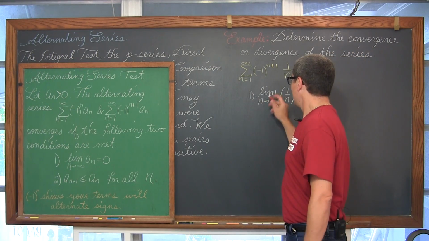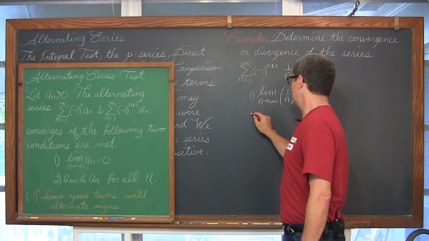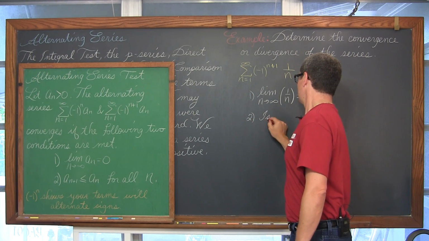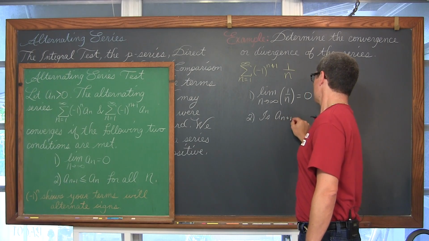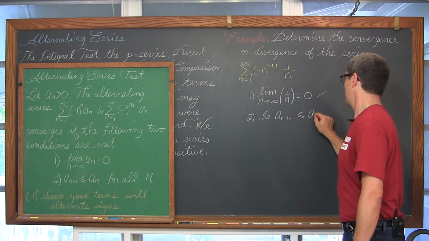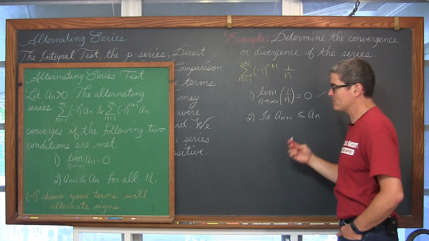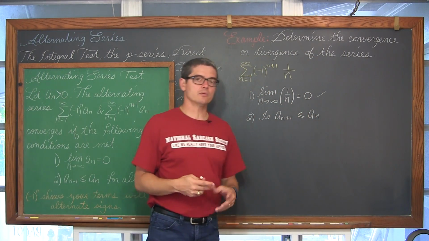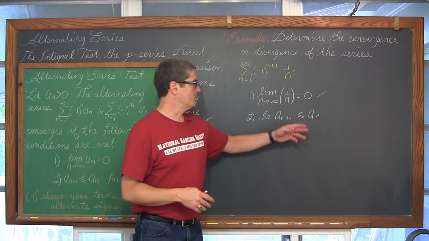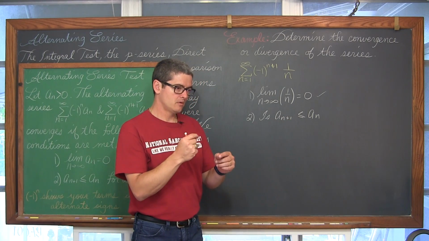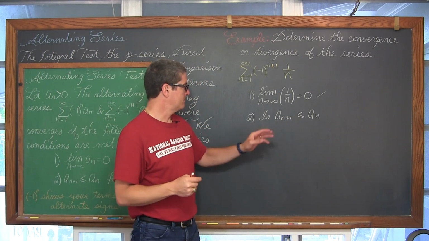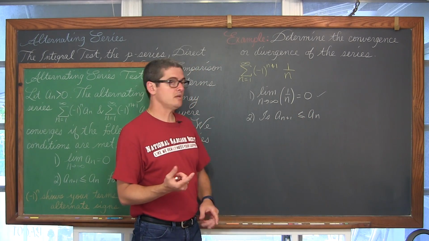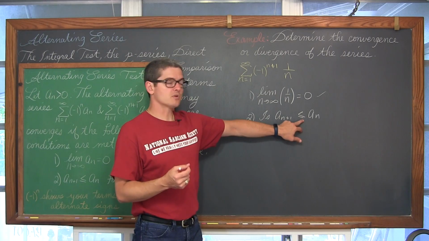So now is the second check: is a sub n plus 1 less than or equal to a sub n? Now you have two ways of showing this. Now this notation, by the way, with less than or equal to, leaves us open to the idea that it's basically sort of non-increasing. It's not necessarily decreasing if you have a couple of terms that are equal.